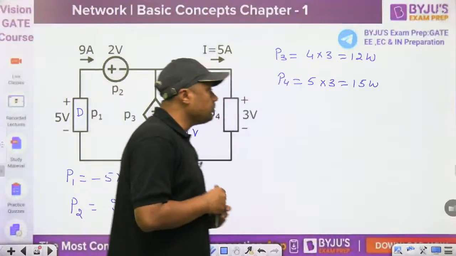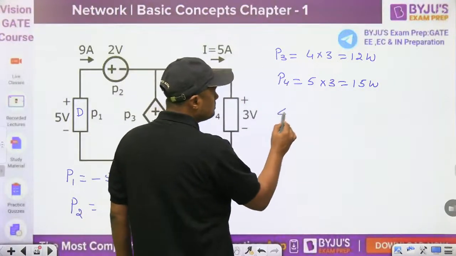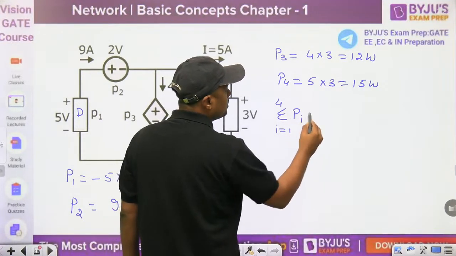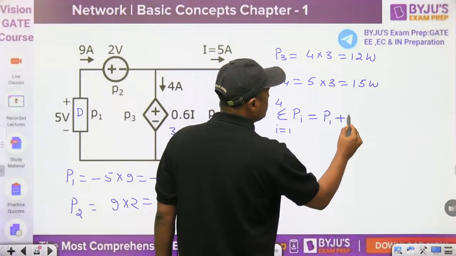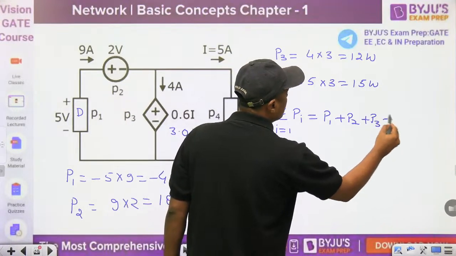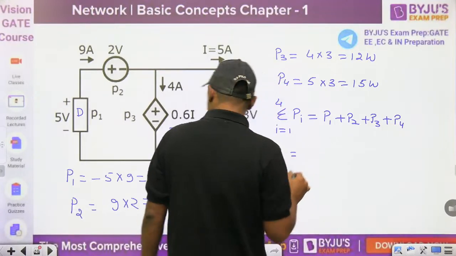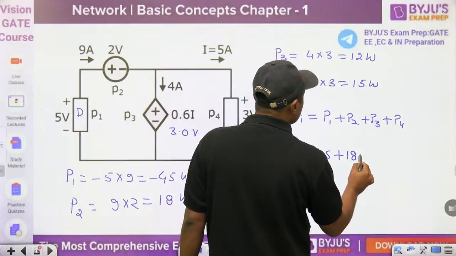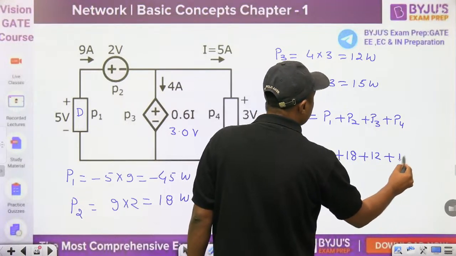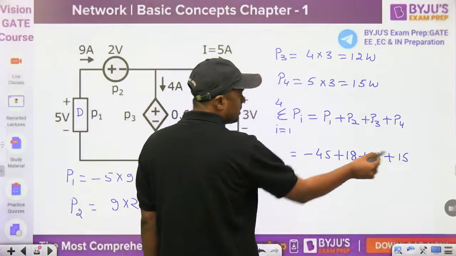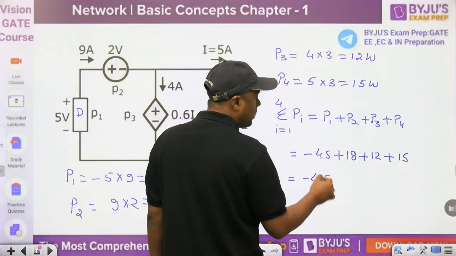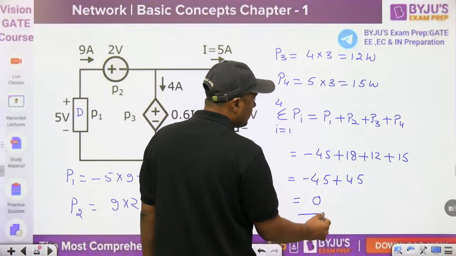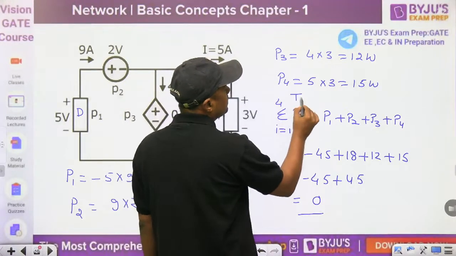So what is the summation of the power? That is the summation of Pi from i is equal to 1 to 4. P1 plus P2 plus P3 plus P4. Then this is minus 45 plus 18 plus 12 plus 15. This is 18 plus 12, 30, plus 15, 45. Minus 45 power delivered, 45 watt absorbed. What is the total power? 0. And Tellegen's theorem is verified.